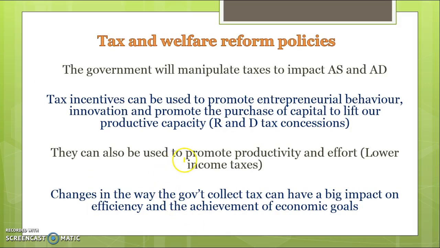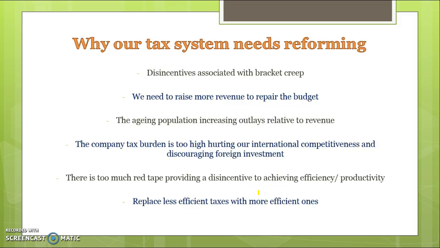The government can manipulate taxes to impact aggregate supply. By changing the tax base, by lowering taxes, they can influence supply as well as demand. Tax incentives can be used to promote entrepreneurial behaviour. They can be used, like tax concessions, to promote innovation. They can encourage us to purchase capital, like accelerated depreciation allowances. They can be used to boost productivity by lowering income taxes and encouraging effort. There's a whole range of changes that can be made to the ways that government collect tax, and they have a big impact on aggregate supply and the goals.